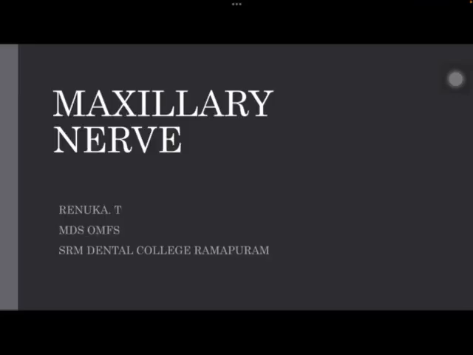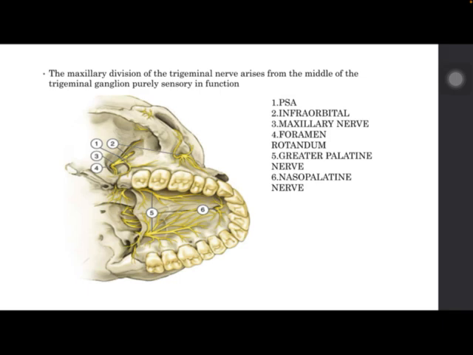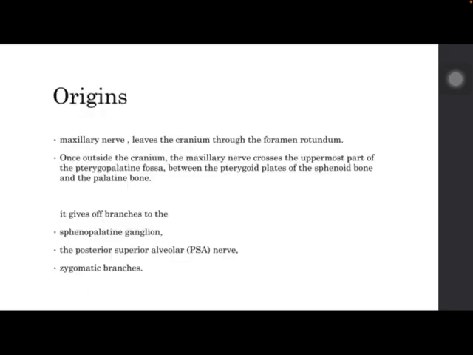This topic is on maxillary nerve. The maxillary division of the trigeminal nerve arises from the middle of the trigeminal ganglion and it's purely sensory in function. The maxillary nerve leaves the cranium through the foramen rotundum.